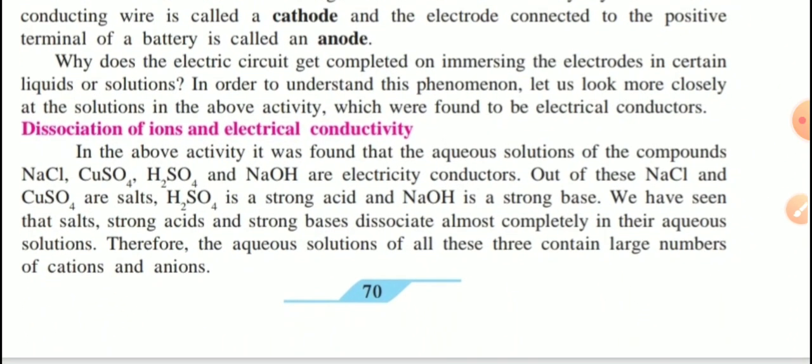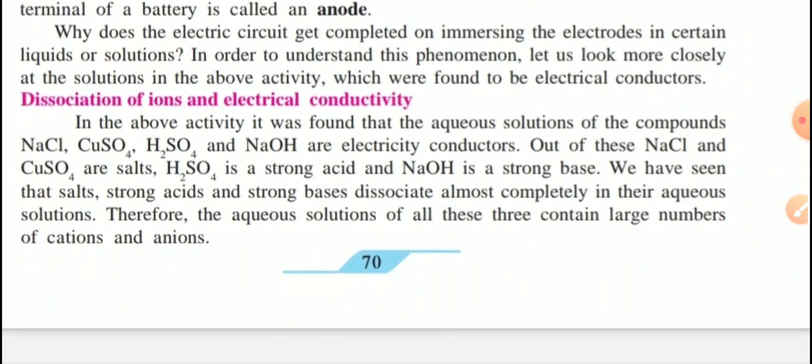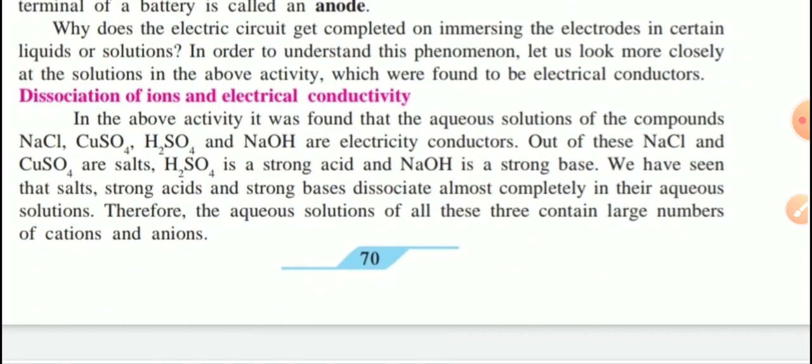Why does the electric circuit get completed on immersing the electrodes in certain liquids or solutions? In order to understand this phenomenon, let us look more closely at the solutions in the above activity, which were found to be electrical conductors. So, dissociation of ions and electrical conductivity. Last paragraph on this page number 70. In the above activity, it was found that the aqueous solutions of the compounds NaCl, CuSO4, H2SO4 and NaOH are electrical conductors.